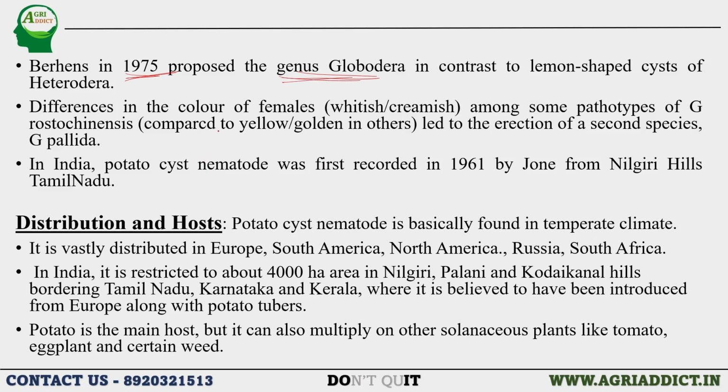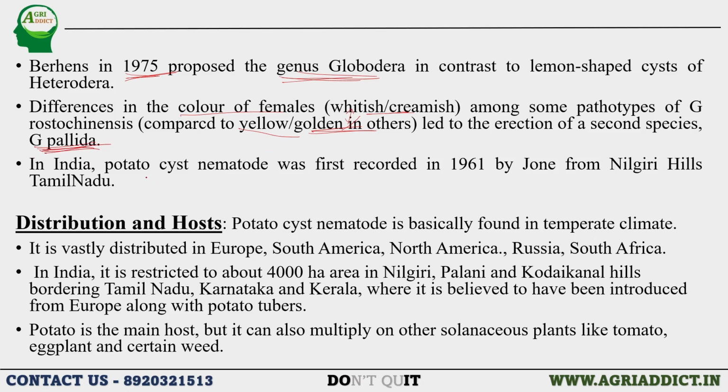But again, there is one more species in case of Globodera, that is Globodera rostochiensis and Globodera pallida. How have these two species been formed? Because there is a difference in the color of the females, that is whitish or creamish in case of Globodera pallida, and in case of the pathotypes of Globodera rostochiensis, it is of yellow to golden color. So this led to distinguishing between Globodera rostochiensis and Globodera pallida, and led to the creation of one more second species, that is Globodera pallida. Like this, the other species name has arrived.